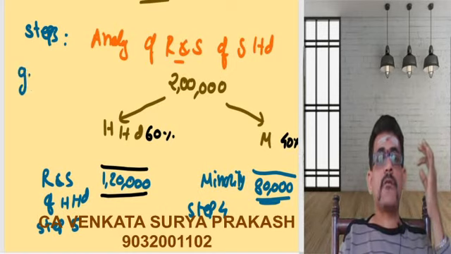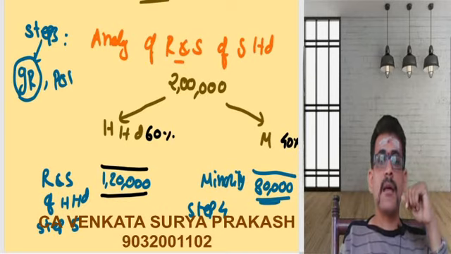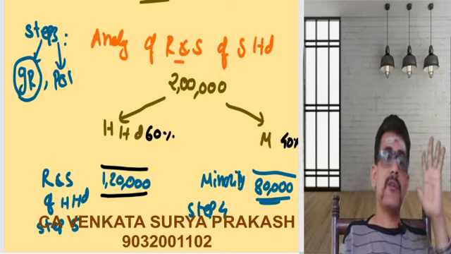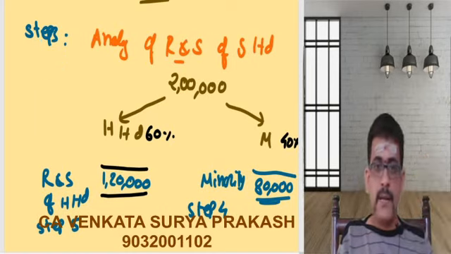Sometimes, if you are having a general reserve and a profit and loss account, analysis of general reserve will be happening in step number 3, and analysis of profit and loss will be happening in your step number 4. In that case, you will be having a total of 6 steps. Okay, let me put it like this only.